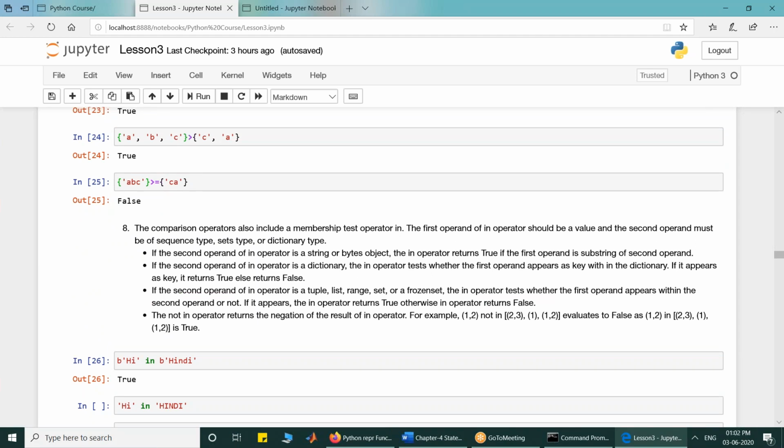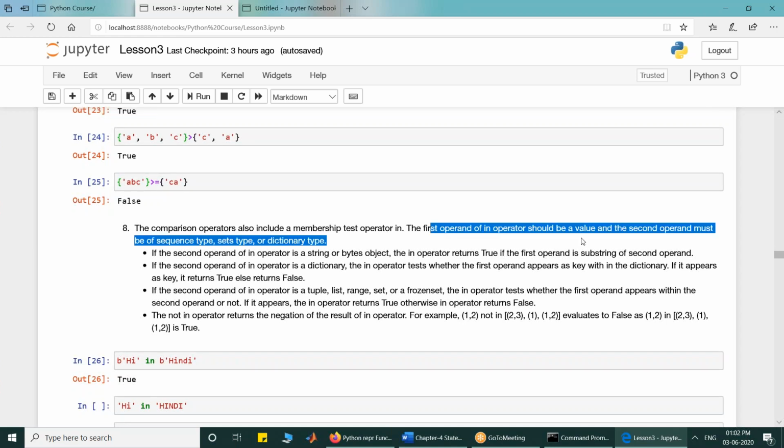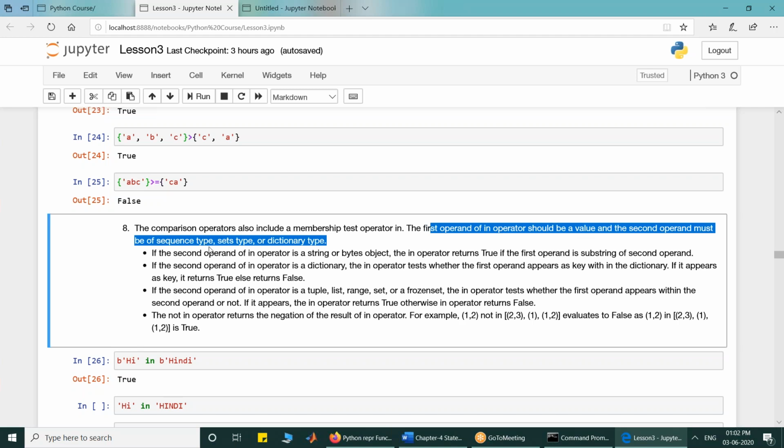Sarthak, membership operator. These are the rules. This is to check whether the first operand is a member of the second operand or not. There are few constraints. The first operand should be a value, and the second operand should be a sequence type, set type, or dictionary type.